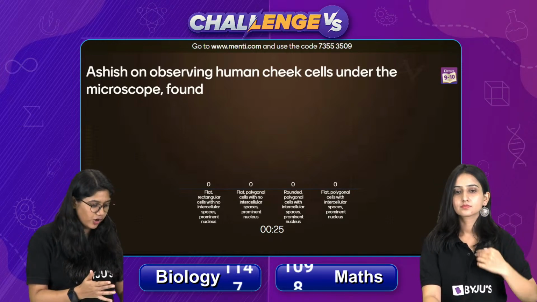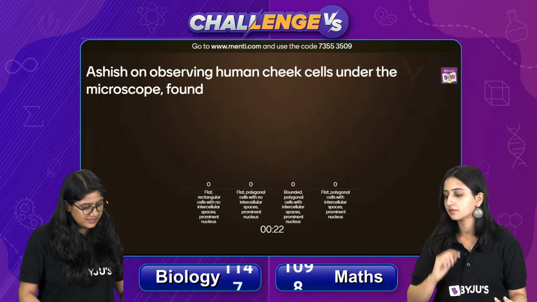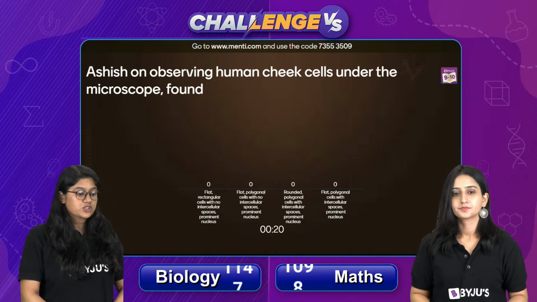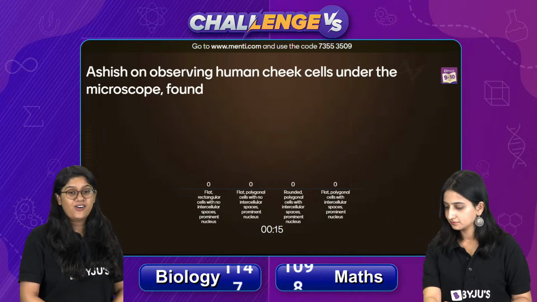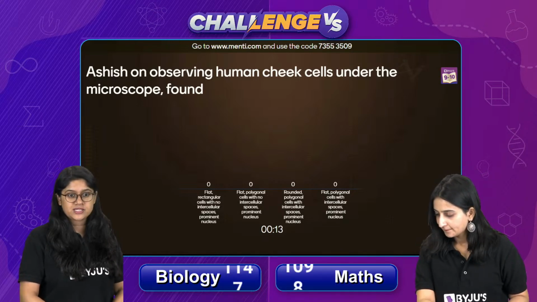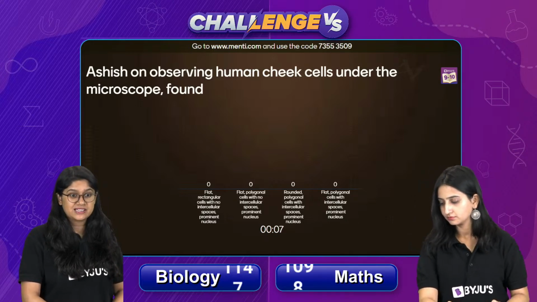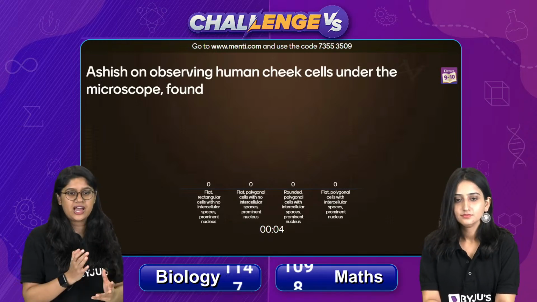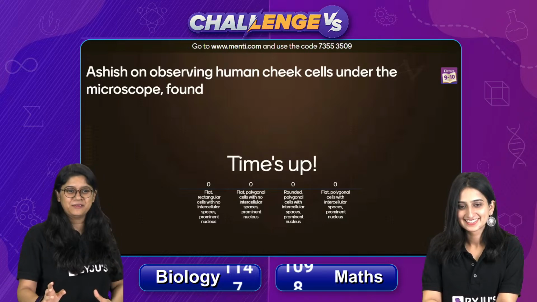I'm not even reading all the options, it's very easy. Last option, let me just still read. Flat polygonal cells with intracellular space with prominent nucleus. So we're talking about the human cheek cell, right? We're talking about the human cheek cell. Now, do remember that we have something really very important, that we have studied the tissues. Pick your answer carefully. I can see a few wrong answers in the chat. Everyone, don't look at the chat and then use it as a medium, right?